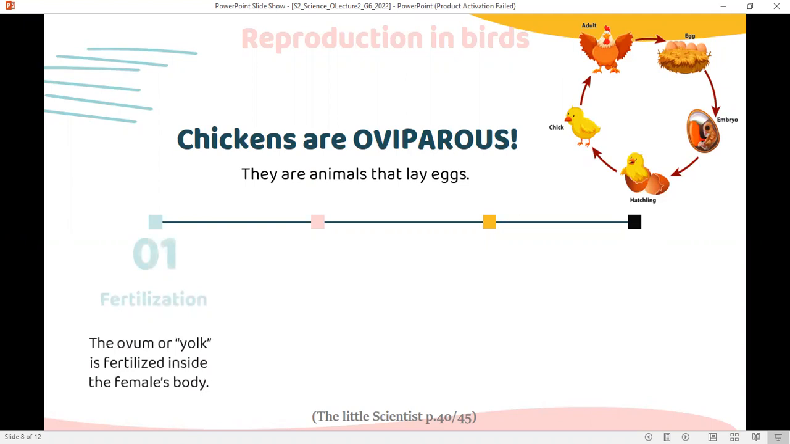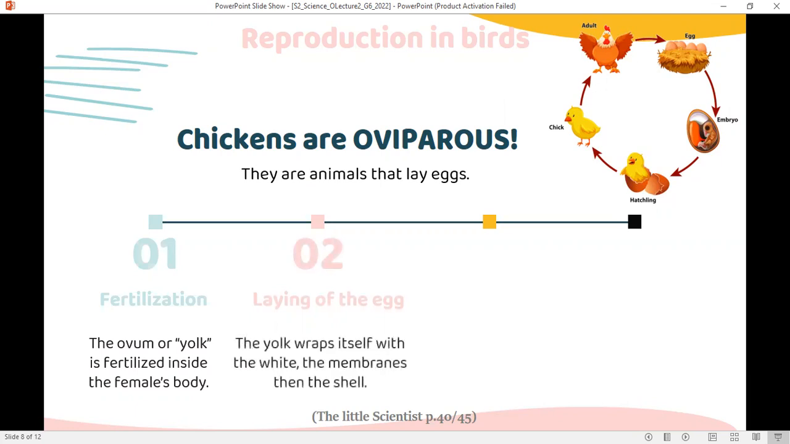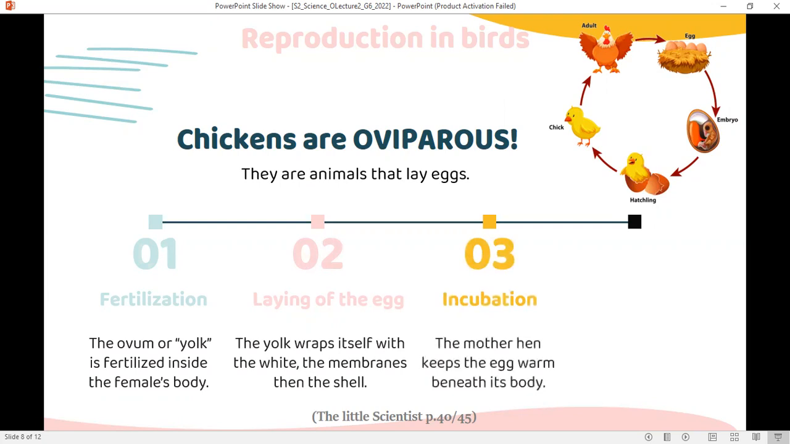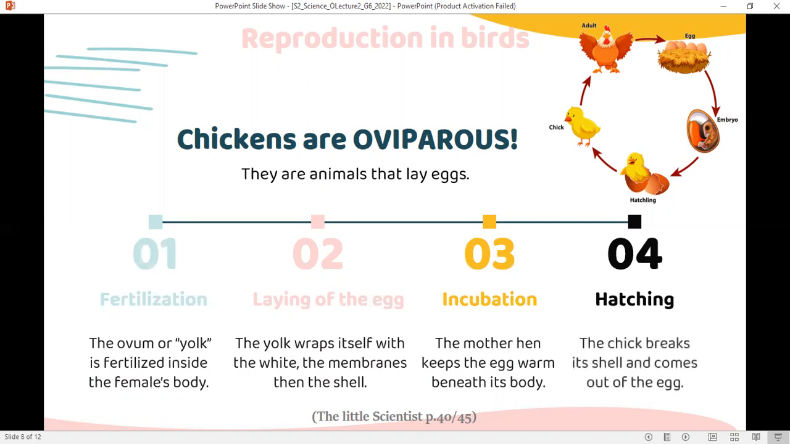So there is something in common between mammals' reproduction and birds' reproduction, which is that fertilization happens inside the female's body, inside the chicken. Then the chicken lays the egg in a nest. Third, it's incubation time. The chicken or the mommy bird keeps the eggs warm. This is super important for the babies to develop inside the eggs. At the end, the babies hatch and go out of the egg.